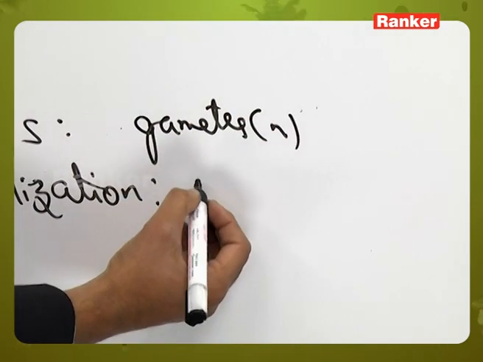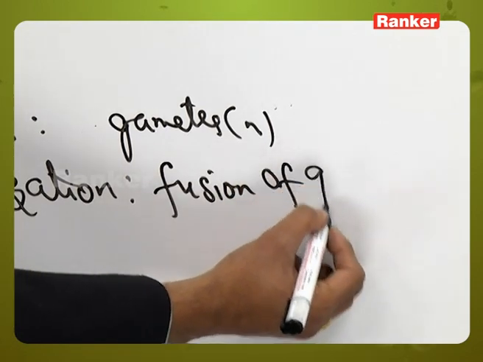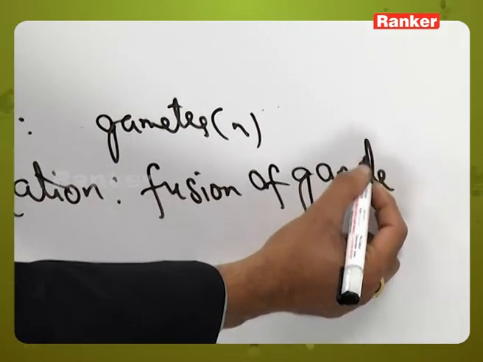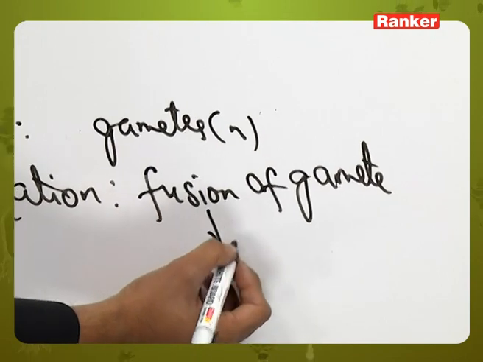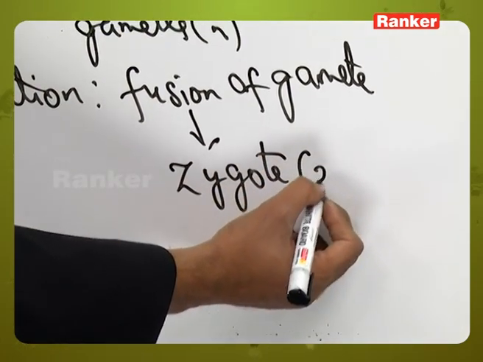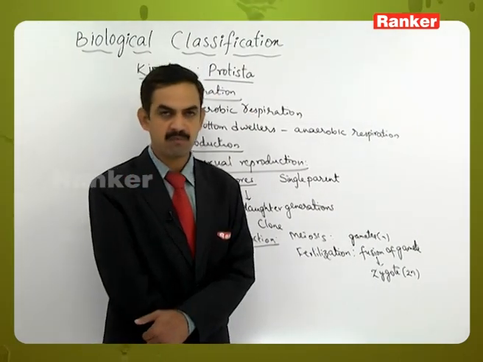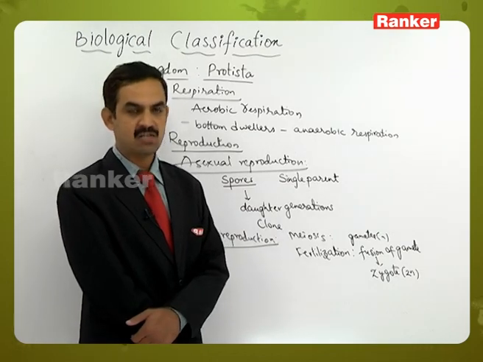And these two gametes will participate in the fusion. When the two haploid gametes are fused, it results in a structure called the zygote, which is a diploid structure, and the fusion of the two gametes, that is male and female gamete, is called the fertilization process.